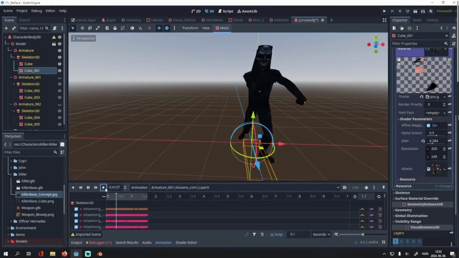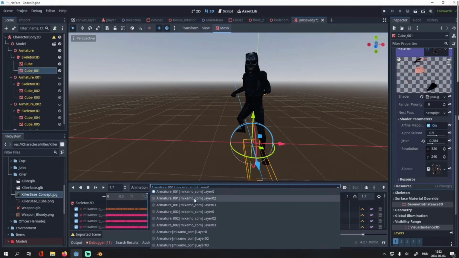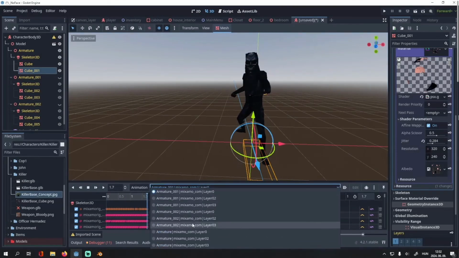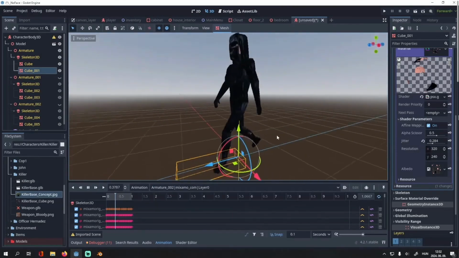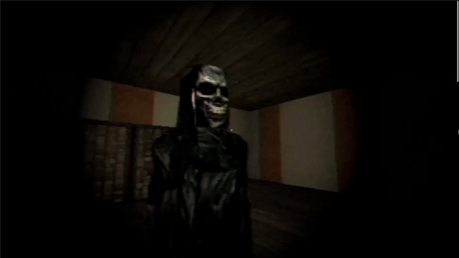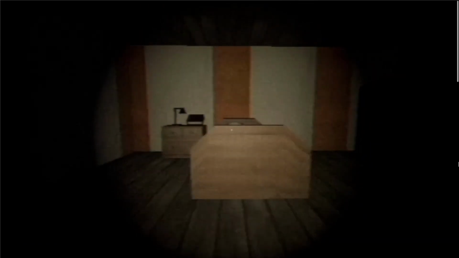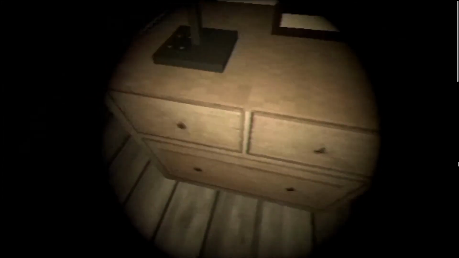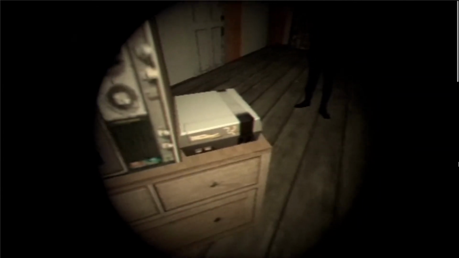I also downloaded a few animations for my killer. For example, here's his attacking animation and he also has a walking animation. Then I made him tall because it's more scary. Ooh, scary. Here's also the bedroom I've made, but it's still quite empty and the assets don't look that great. It's kinda like my own bedroom actually.